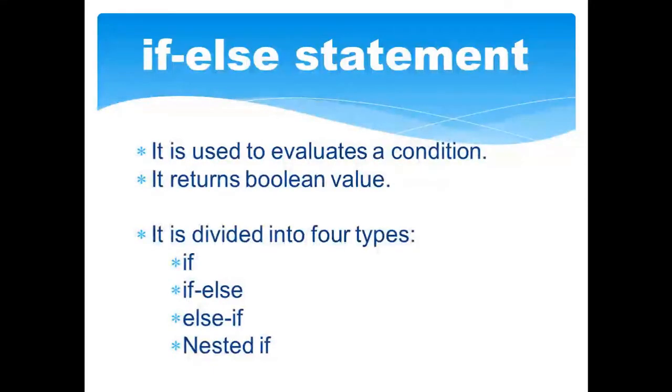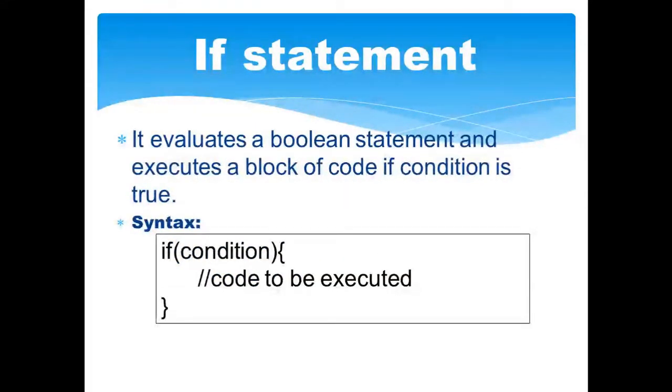So the if else statement is used to evaluate a condition, and it returns a Boolean value, like I am saying from the start of this video. It is again divided into four different types: number one, if, then if else, then else if, then nested if. It evaluates a Boolean expression and executes a block of code if the condition is true. Now what does it mean? In that if block, can you see this condition? If it is true, then this code will be executed. This is what we are trying to say with the definition.